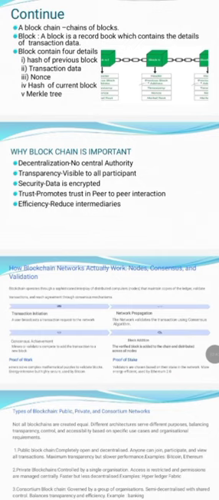On transparency, each and every transaction is visible to every node, so it is visible to every participant. On security, each and every piece of data is encrypted using the cryptographic private key and public key concept. We encrypt it, and all data is securely stored. And trust, and finally efficiency, it reduces the intermediaries.